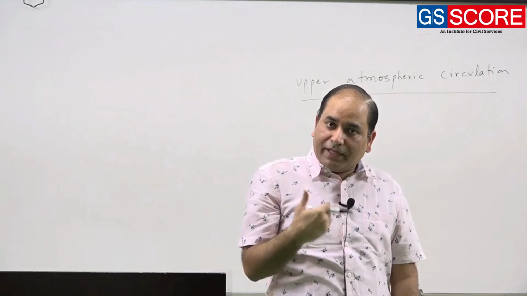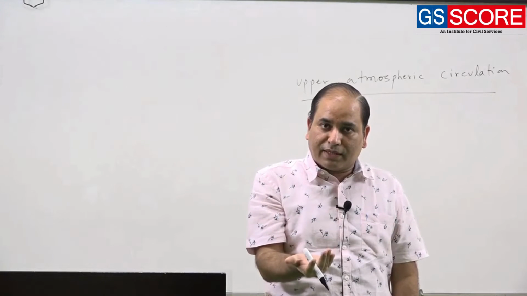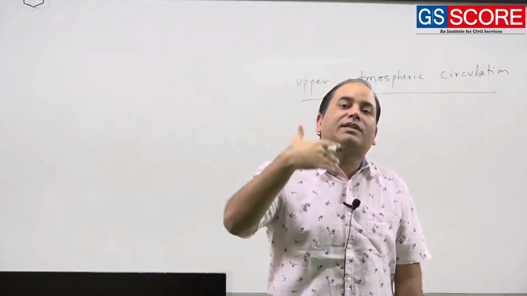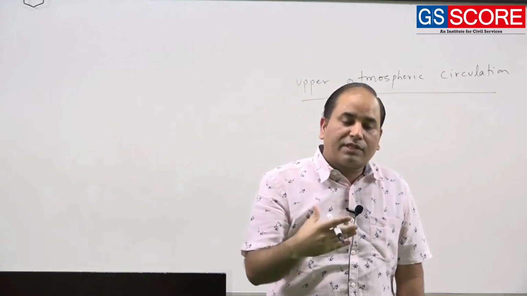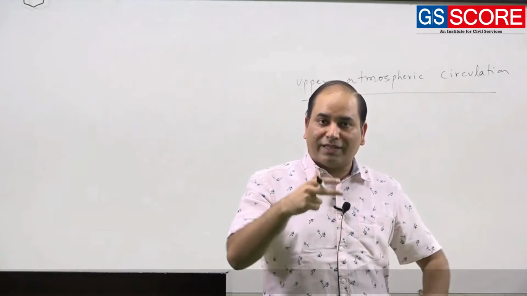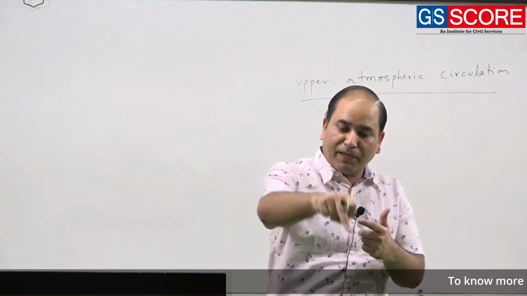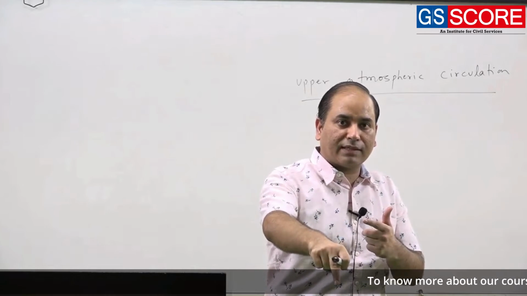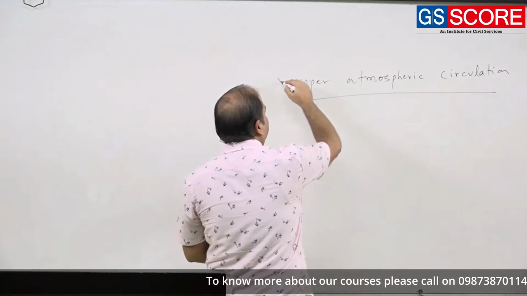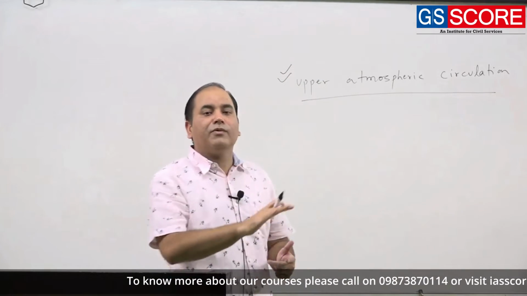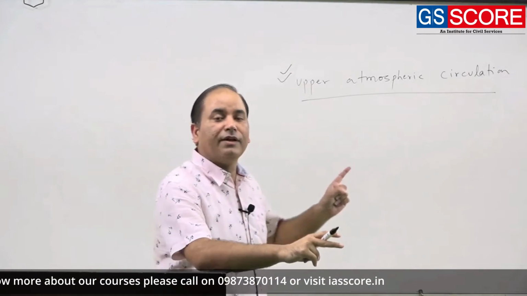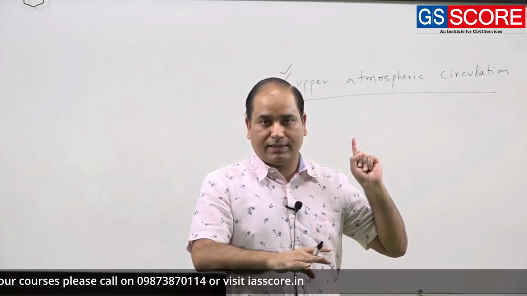So, whatever changes are happening on the ground, in association with that, there will be some system which is capable of compensating those changes. So, there is a system which is complementing the changes happening on the Earth's surface in the atmosphere above, and that system which is complementing your ground movement, ground circulation, is your upper atmospheric circulation, mainly in the form of jet stream.